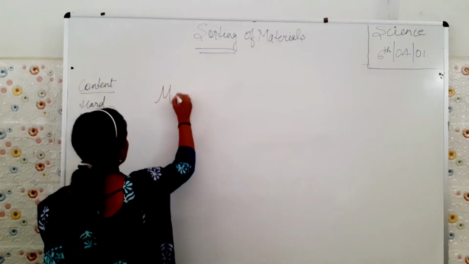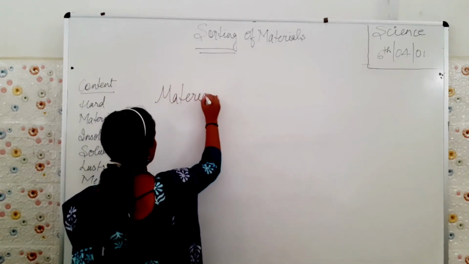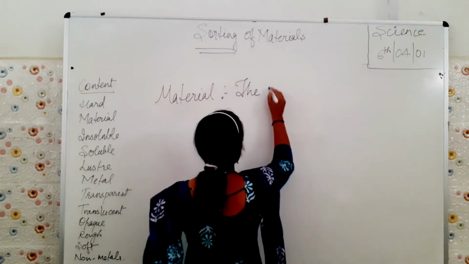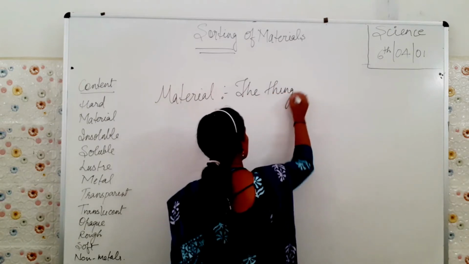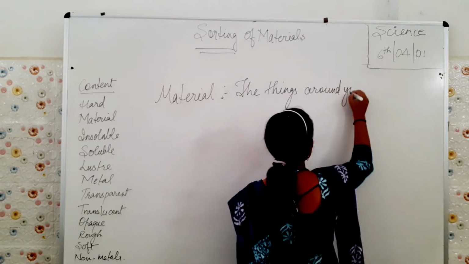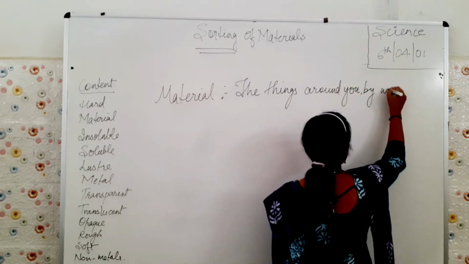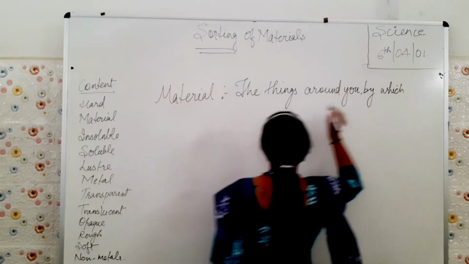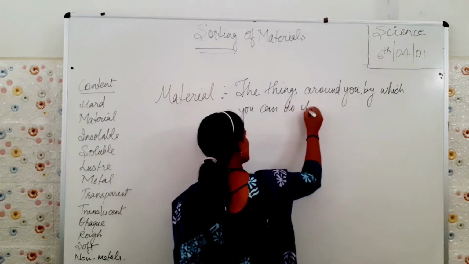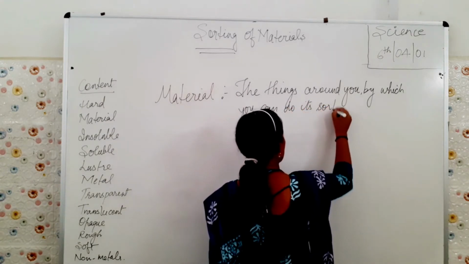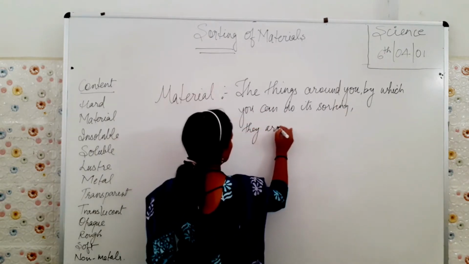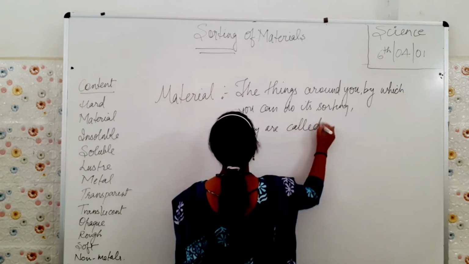Okay, very first, what are materials? The things around you by which you can do its shortening, they are called, what are they called?